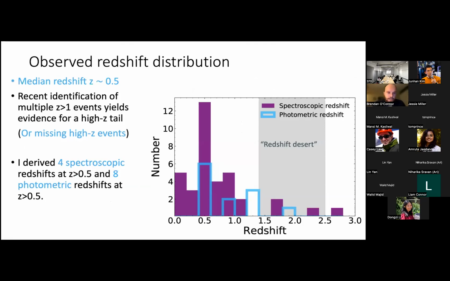So going to the observed redshift distribution, this is a histogram. In purple, we have spectroscopic redshifts of the galaxy, and blue is photometric redshifts. The median is about 0.5. As we see, there's this nice, really large peak at about 0.5. But recent identification of Z greater than 1 events, not just in this work, but also in recent years, has yielded evidence for a high Z tail, or in fact, a larger missing population of high redshift events. And in this work, I derived 4 spectroscopic redshifts and 8 photometric redshifts at Z greater than 0.5, showing that we can start to populate this tail, and it just takes more telescope time to do it, though. So that's one of the difficulties.